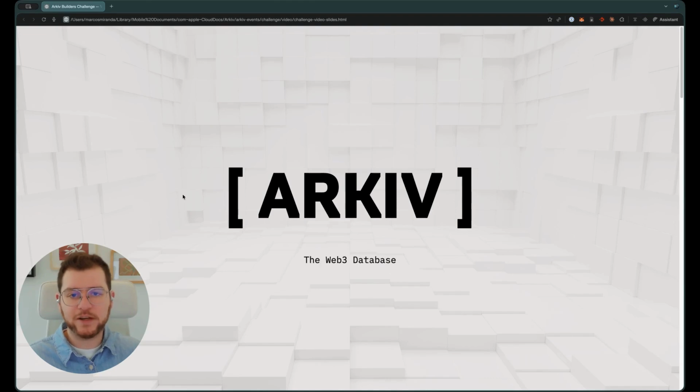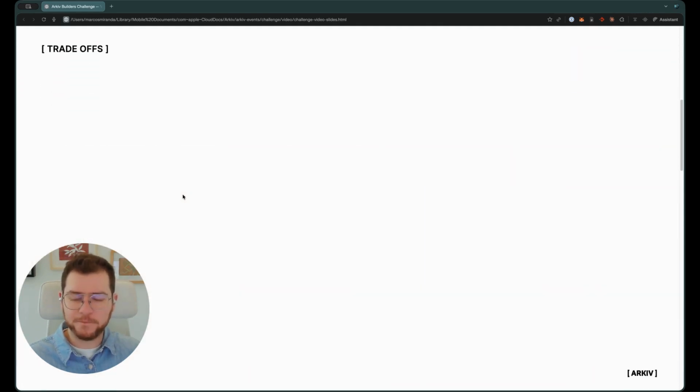Web3 has figured out how to deal with asset ownership, but data remains a question. I'm Marcus, I'm the product manager for Arkiv, and we're trying to fix this. Right now, if you're a builder that needs some sort of structured data to be able to build your dApp, you're faced with the following trilemma.